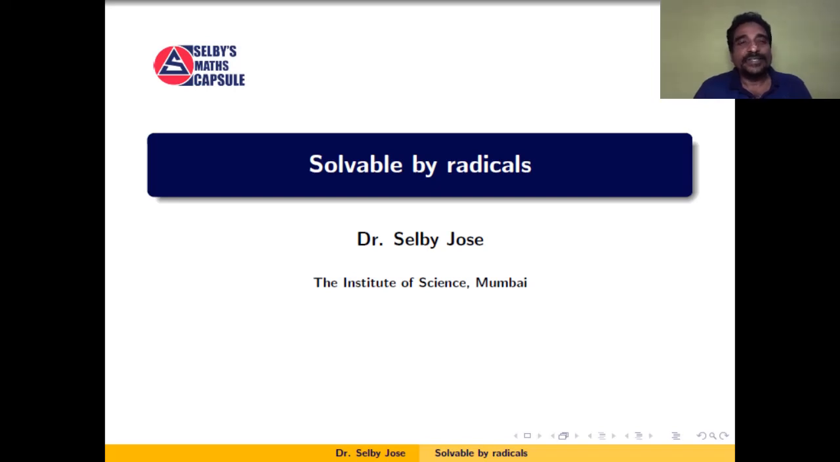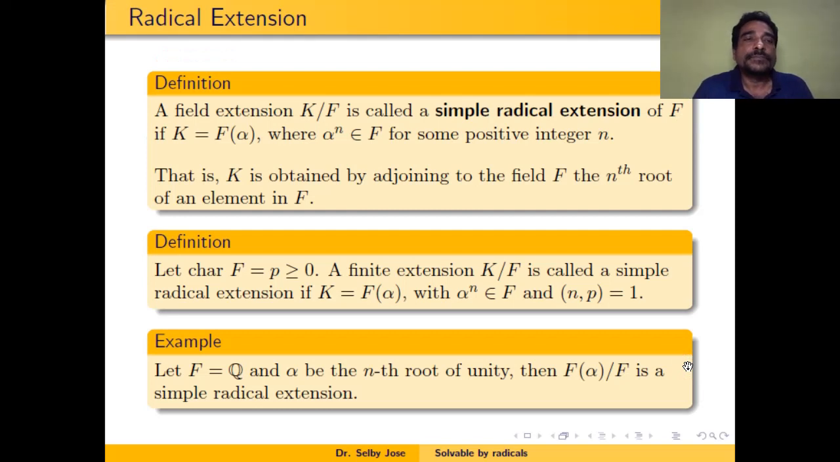Hi, in this session we discuss the radical extension and the relationship between Galois extension and radical extension. So let us see the definition of radical extension.